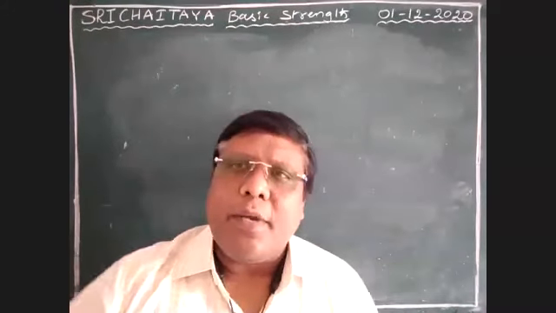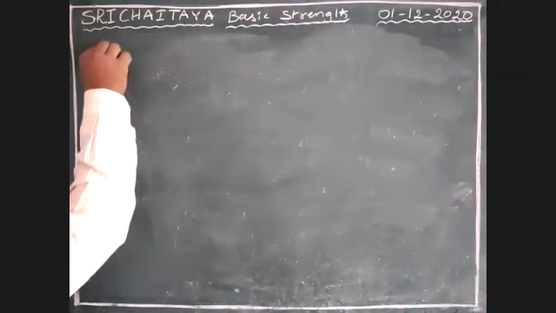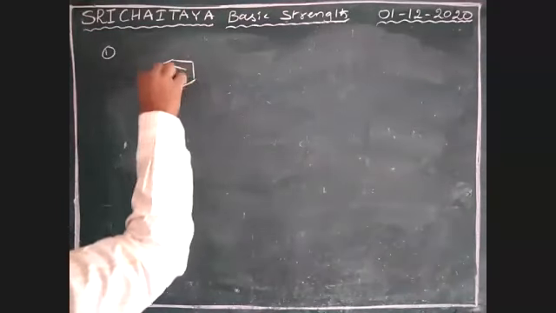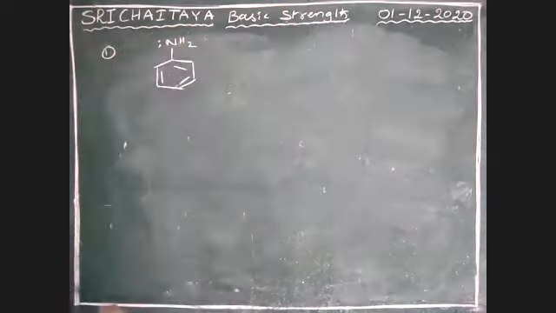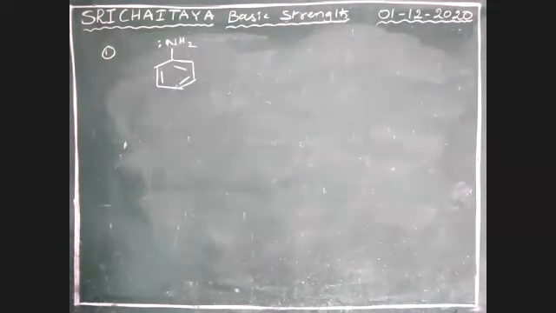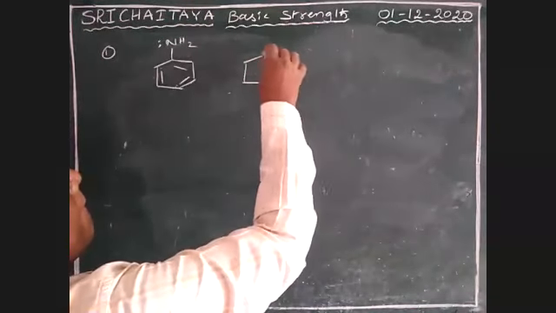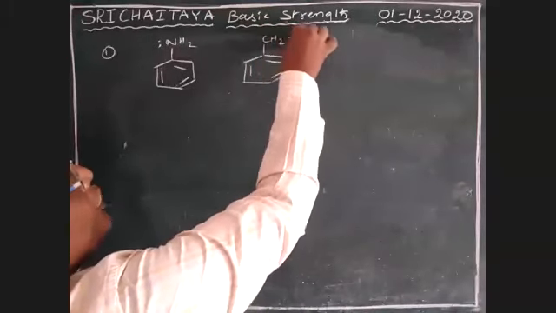Okay, let us take some examples, boys. Now see here, first one, I am taking NH2 with lone pair. So amines. Next, this one, CH2NH2.